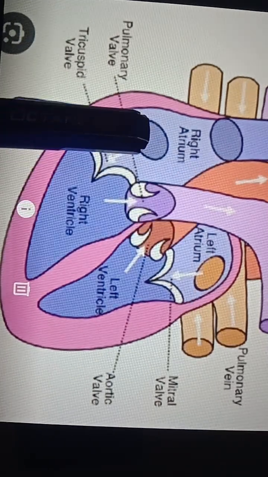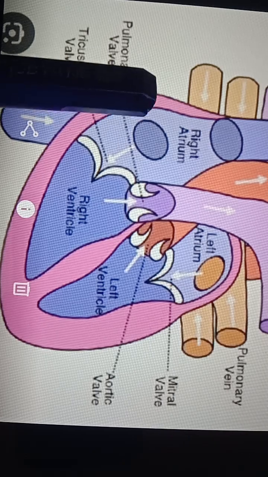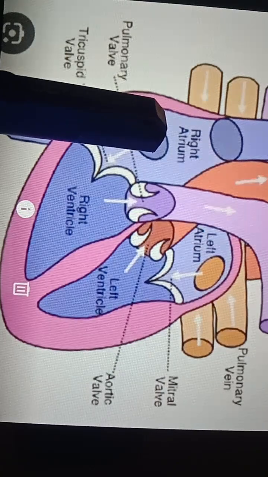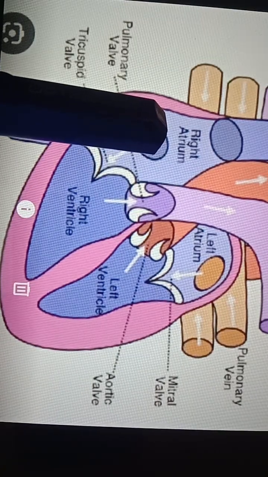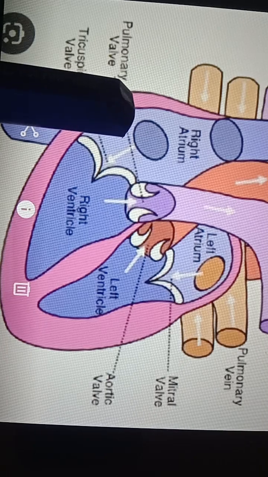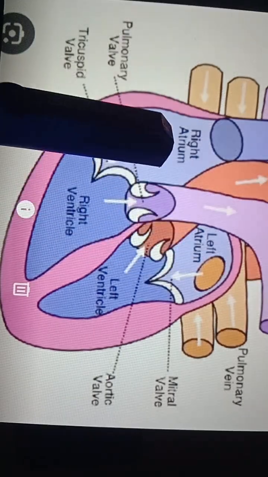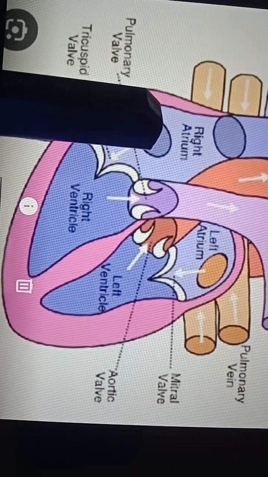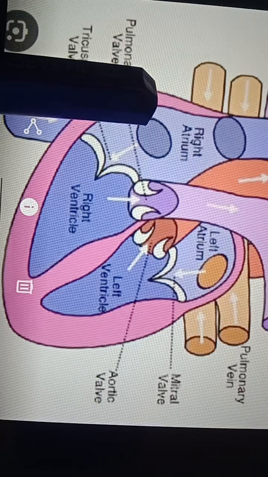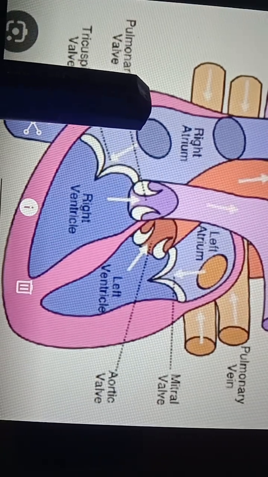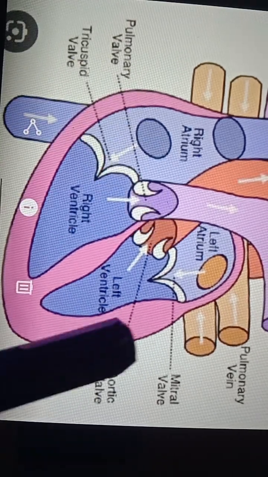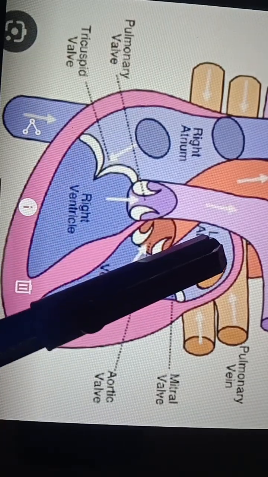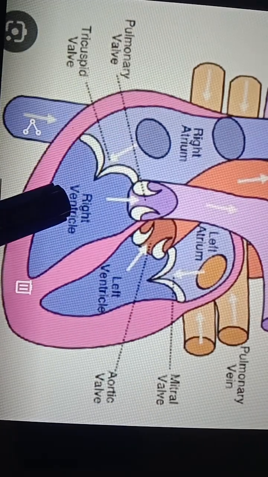Now these two are filling. Whenever blood comes from the pulmonary vein and the superior and inferior vena cava, these auricles start taking the blood. Whenever a chamber is filling, that position is called resting. This stage is also called the relaxed stage, which means diastole. After receiving blood, it should send blood to the ventricles: left atrium to left ventricle, right atrium to right ventricle.